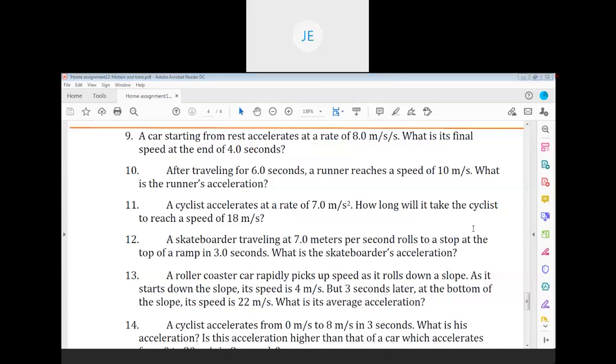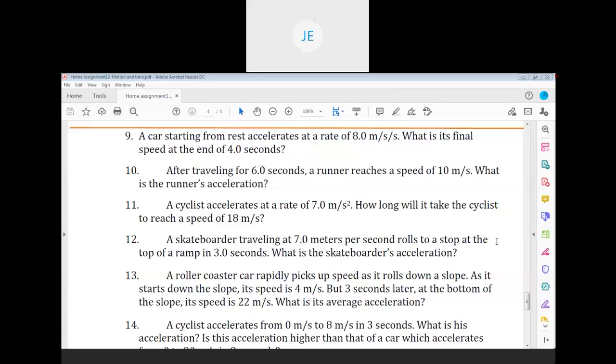Good. And Soumyajit, what you are sending? Sir, when we are finding final velocity, the value which we get, we will write in meter. No, velocity units are meter per second. Okay, Soumyajit, acceleration units are meter per second square. Velocity units are meter per second. Okay, sir. Yeah, fine.